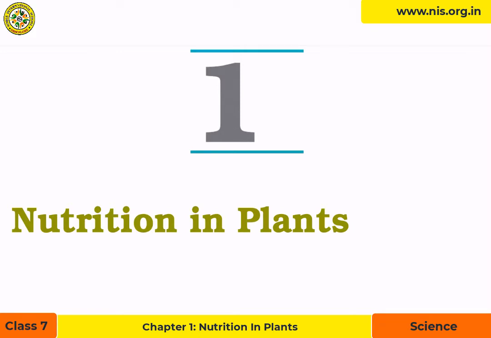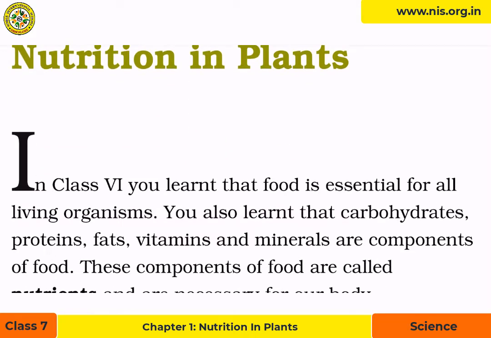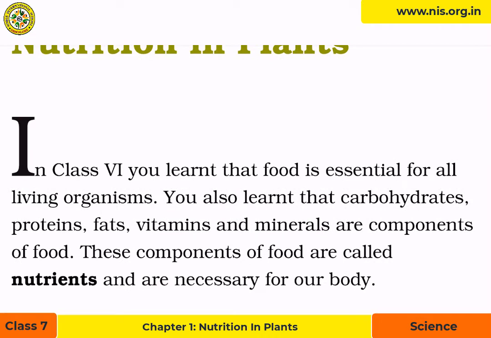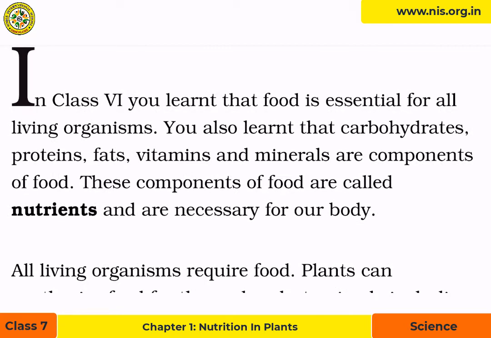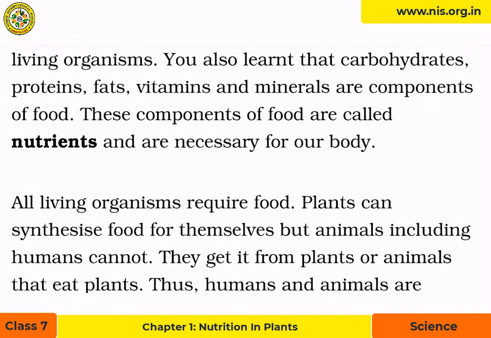Class 7 Science Chapter 1 Nutrition in Plants. In Class 6, you learned that food is essential for all living organisms. You also learned that carbohydrates, proteins, fats, vitamins, and minerals are components of food. These components of food are called nutrients and are necessary for our body.